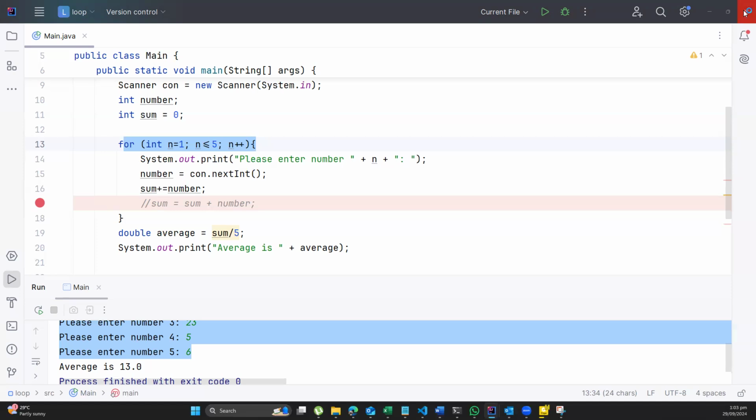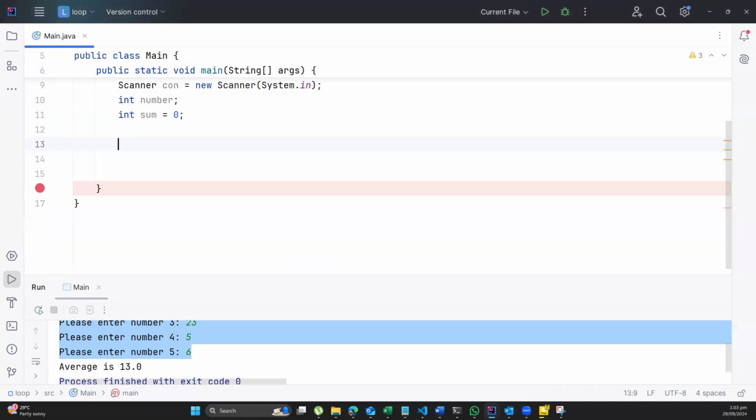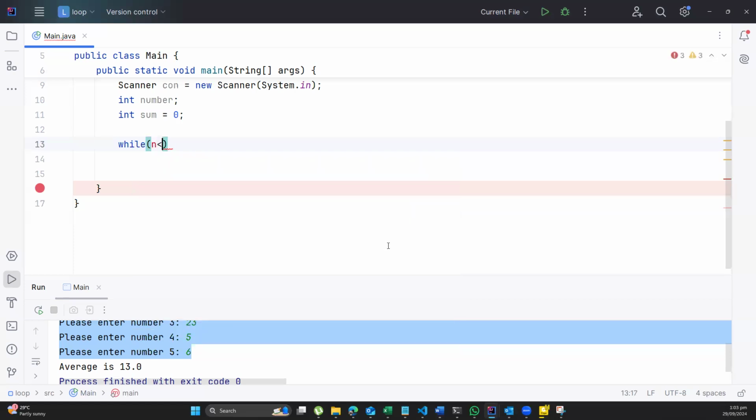Okay, so now I'm going to redo this whole thing, and then I'm going to redo it using the while statement. So I'm going to say while n is less than or equal to 5. So I need to know where my starting point is.